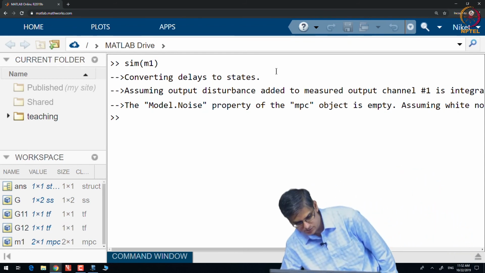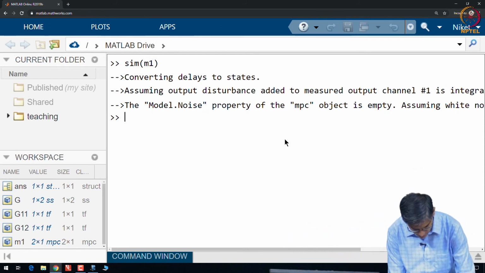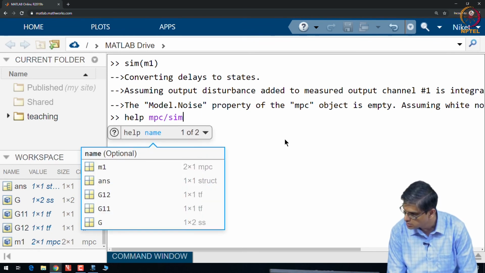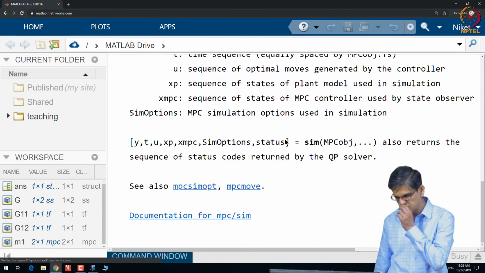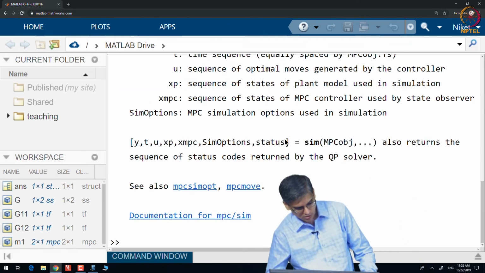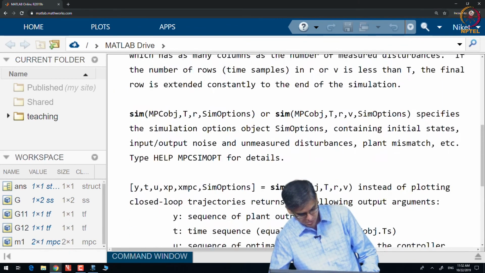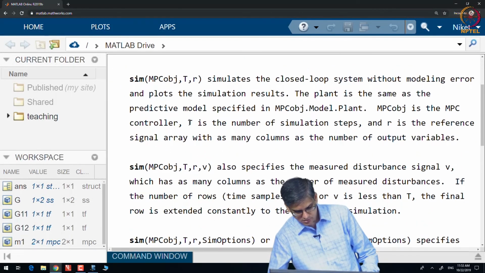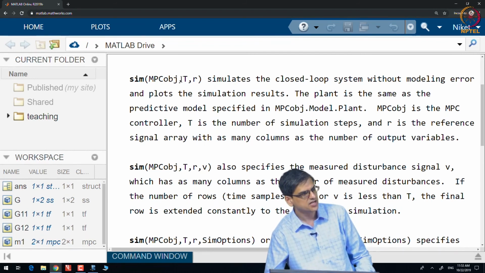Help MPC/sim will tell you about how to do the simulations. Simulate MPC object with T is the number of steps and R is the reference signal. So, T is the number of steps that you need to give. I guess you can give 50, R is the reference signal, 0.4 minus 0.4.